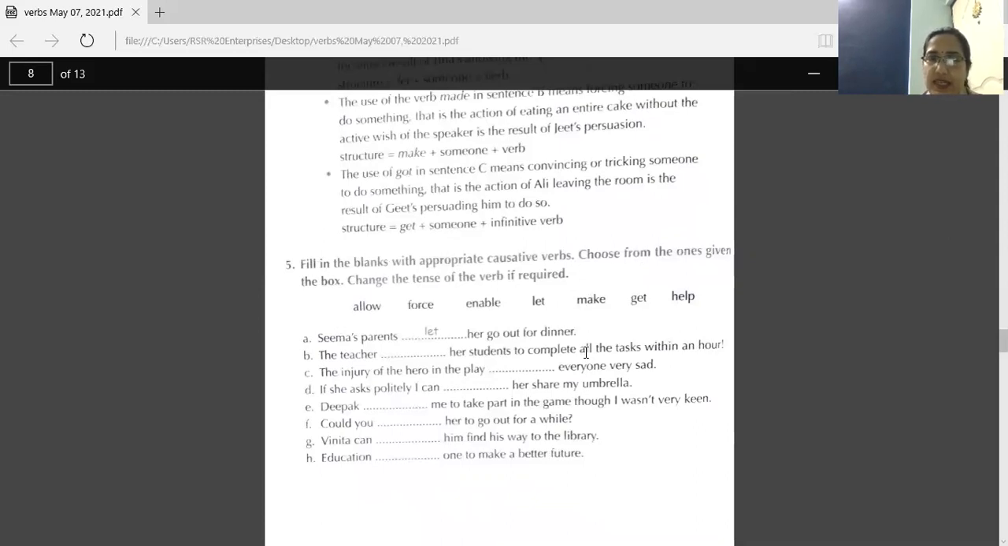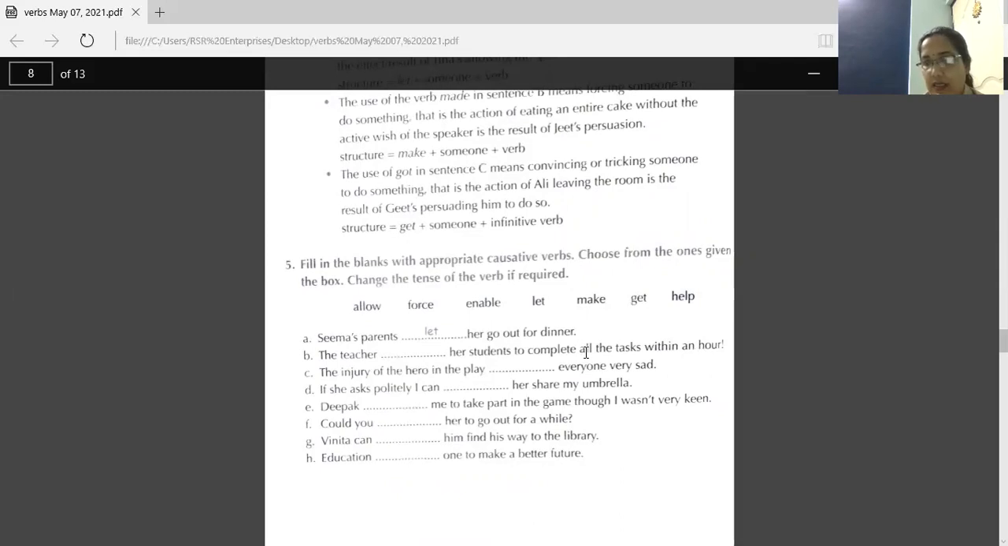Seema's parents let her go out for dinner. Second one, the teacher got her students to complete all the tasks within an hour. In place of got, you can write other words also. Helped also can come there.